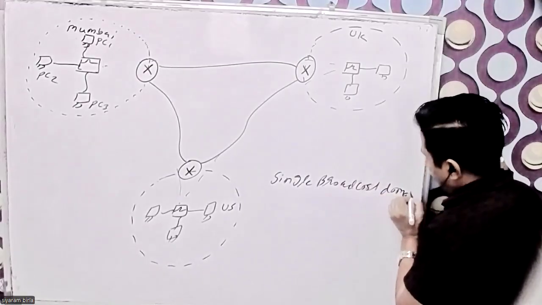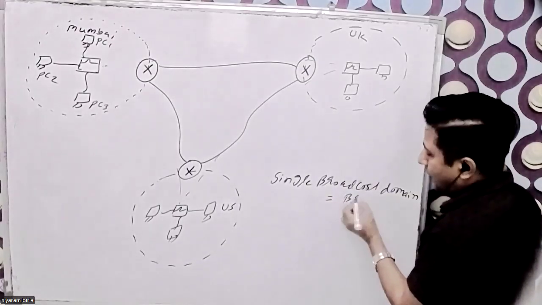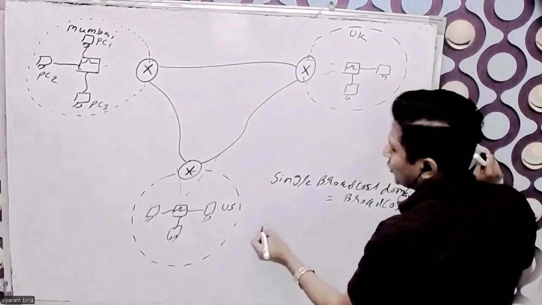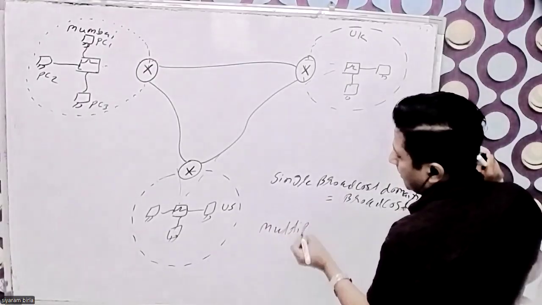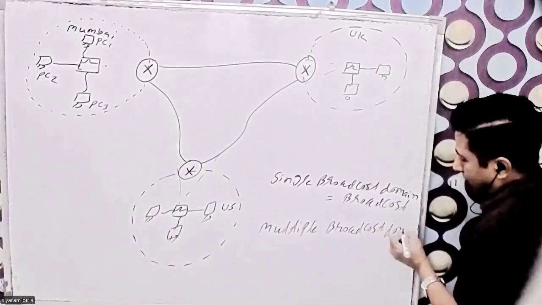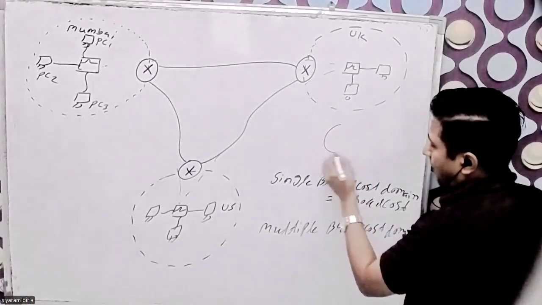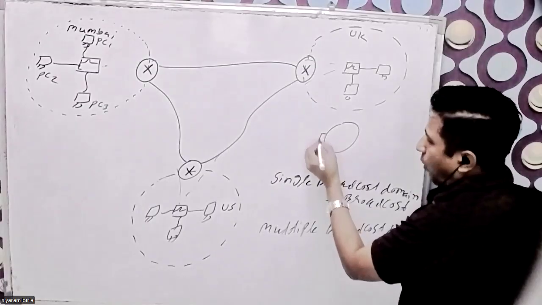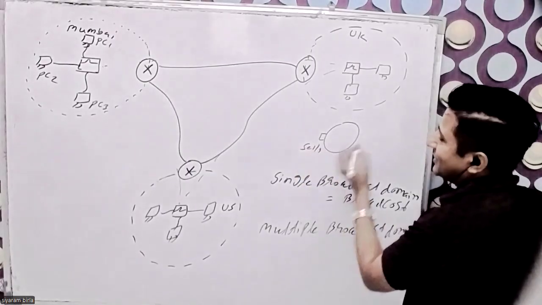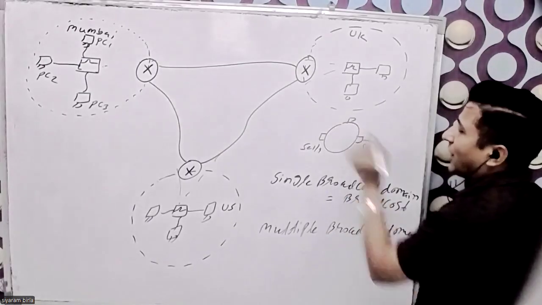Broadcast domain means broadcasting is happening. So I want to convert it into multiple broadcast domains. It means that suppose this is my box, and here is one port. I haven't given it any name, but this is the serial. I will explain what the serial is. It is one kind of port.